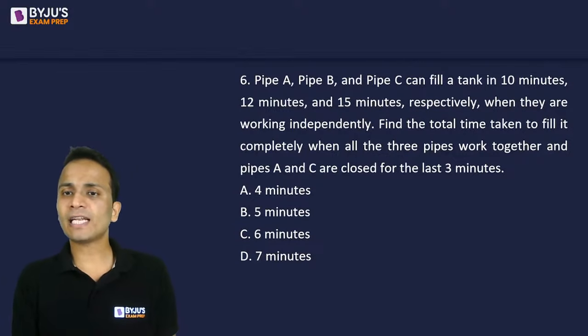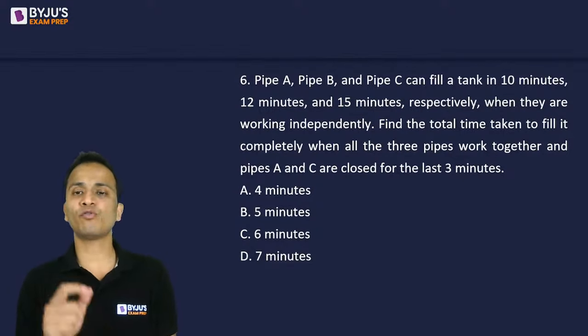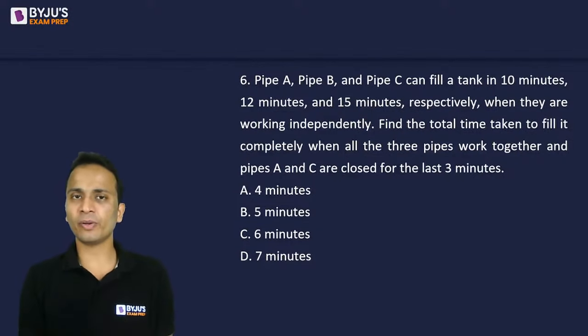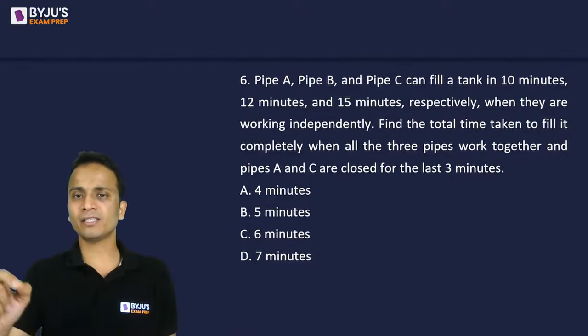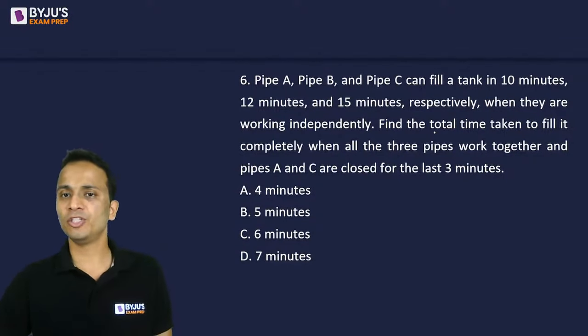Now, find the time taken to fill it completely when all three pipes work together and pipes A and C are closed for the last 3 minutes. So all of them were working together. The only thing is pipe A and pipe C were closed for the last 3 minutes, and you'll have to find out the total time taken.